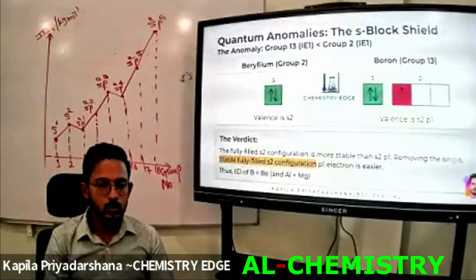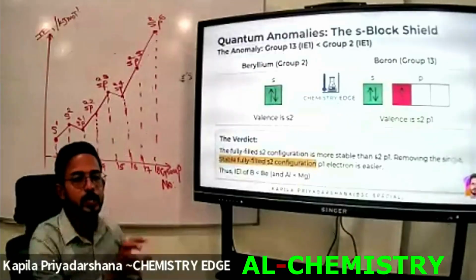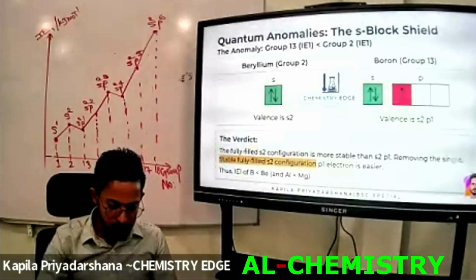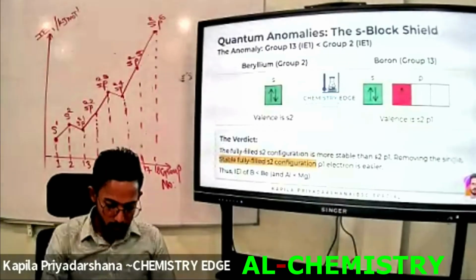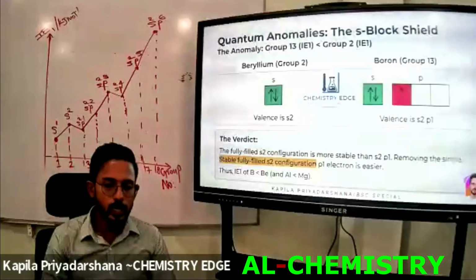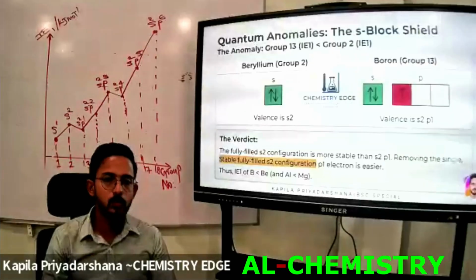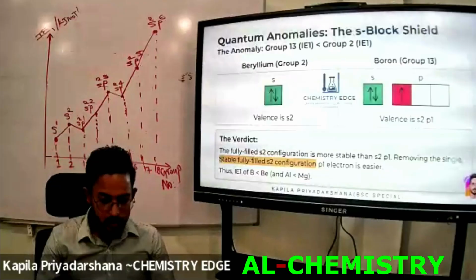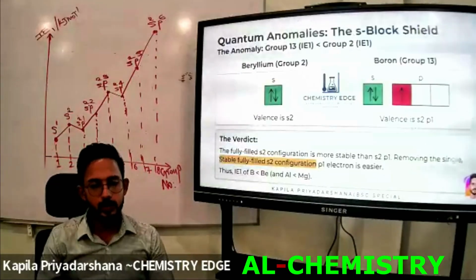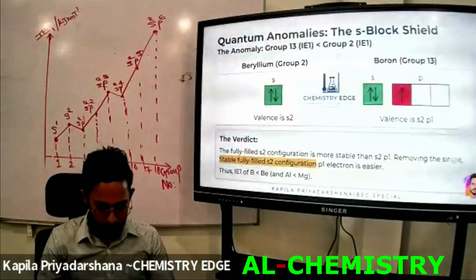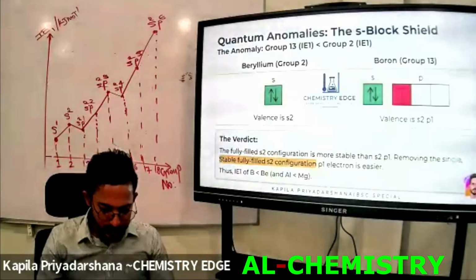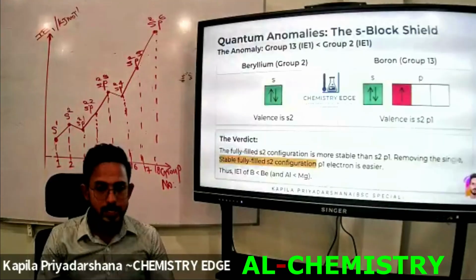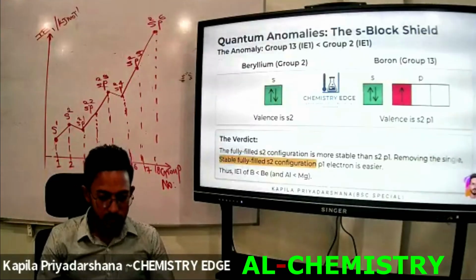Likewise all of the elements included in group 2. The valence configuration of beryllium is s2, comma, while boron, within the brackets write down group 13, close the bracket, is s2p1.